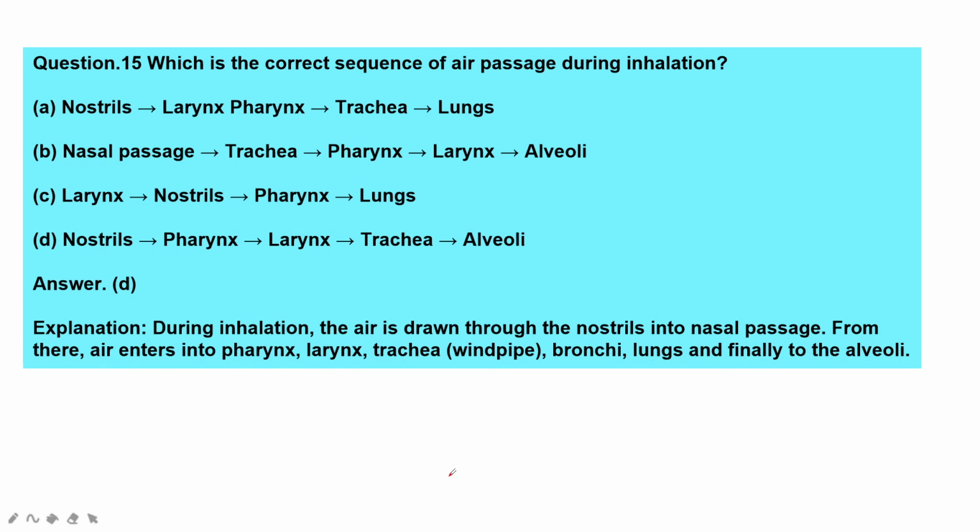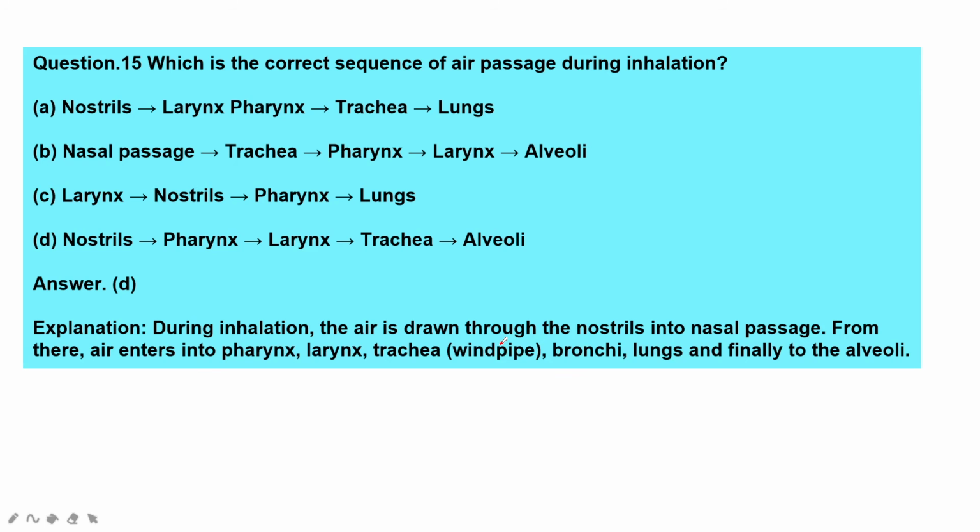Next question. Which is the correct sequence of air passage during inhalation? During inhalation, air is drawn through the nostrils, the two holes called nostrils. From there it goes to the nasal passage. After that, it moves to the pharynx, then to the larynx, then to the trachea.